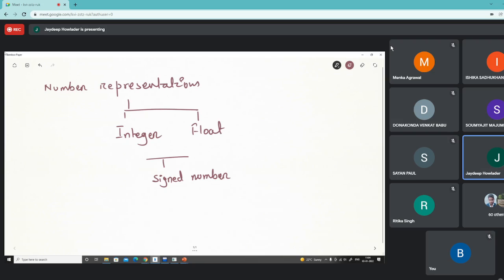Therefore, the C programming language defines the keyword int, then we have short, then long, and these three keywords are basically for integer type data.